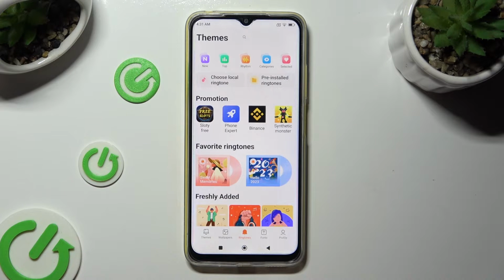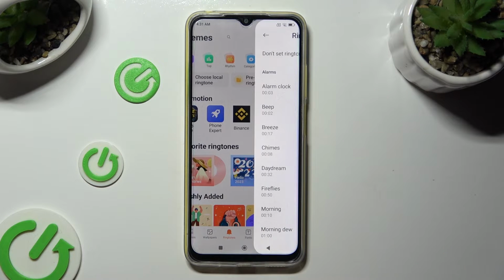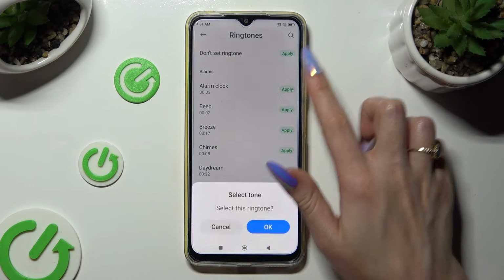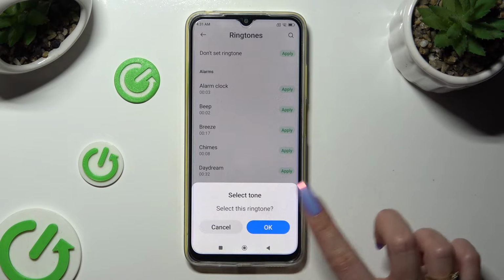You can also tap on pre-installed ringtones and click on Apply next to one of the available ones. Then confirm your choice in the pop-up and go back.